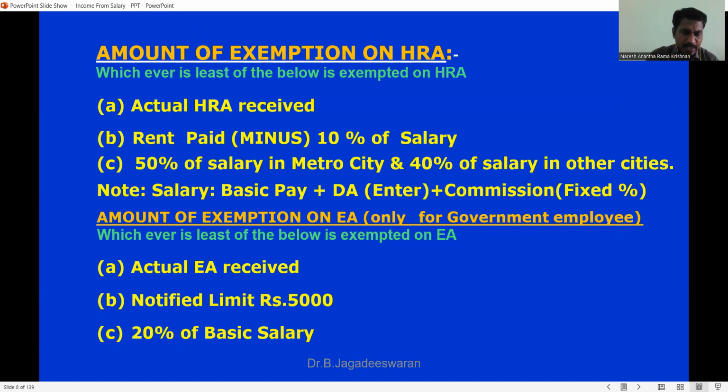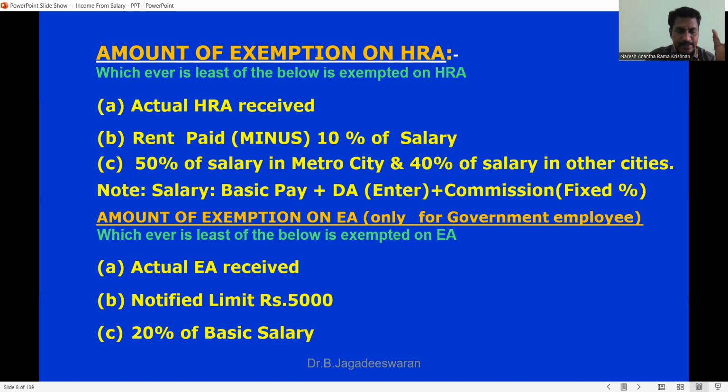Coming to the entertainment allowance, as I said earlier, among three, whichever is the least one you can reduce. Either the actual entertainment allowance received, that is the first one. Second one, the maximum limit is 5,000. The notified limit is 5,000. Third one, 20% of basic salary. The calculation is very clear. See, for HRA purposes, salary is different. There we consider three things: basic salary, DA forming part, and commission on sales. That is only for the purpose of HRA. Coming to EA calculation, we have to take only basic salary.